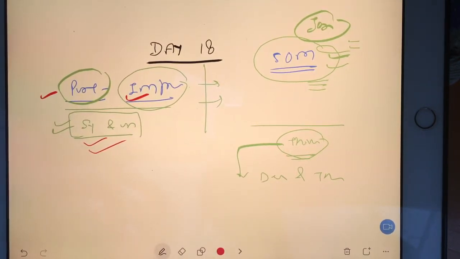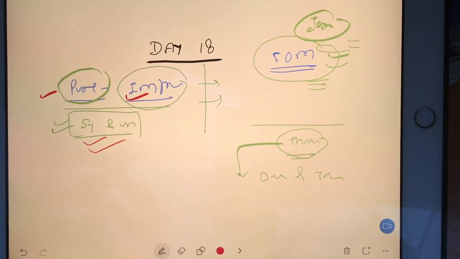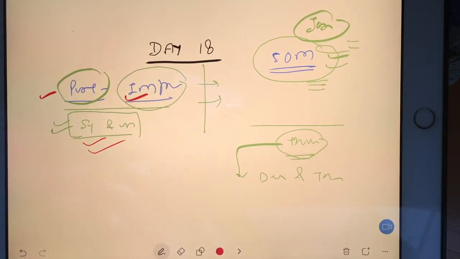Just a minute. I forgot to keep my phone in flight mode.